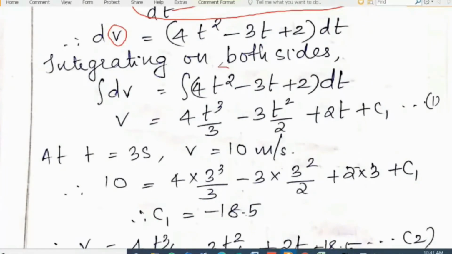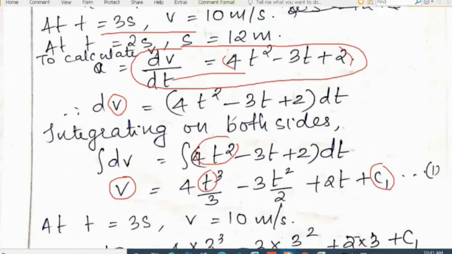That is, this will be 4 into t raised to 2 plus 1 divided by 2 plus 1, that is 4t cube by 3, minus 3 into t raised to 1 plus 1 by 1 plus 1, equal to 3t square by 2, plus 2 into t raised to 0 plus 1 divided by 0 plus 1, that is plus 2 into t, plus the integration constant c1. Okay, so we have an equation for velocity in terms of time.